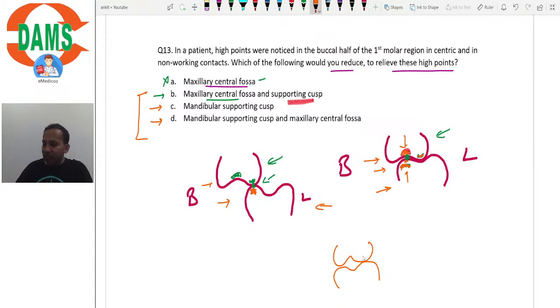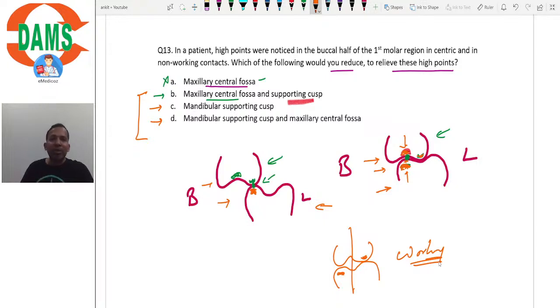So when we trim the supporting cusp, obviously there might be an opening of occlusion on the lingual side. When we reduce the supporting cusp on the mandible, then we are again reducing the interference, but then we might be opening the occlusion on the buccal half. So occlusion in any case is partially lost in the working side movement, isn't it?